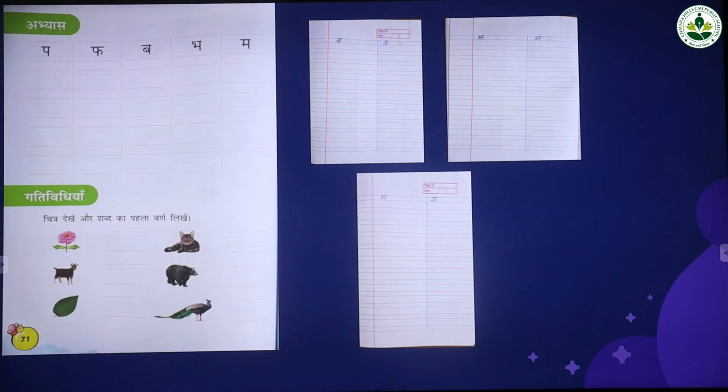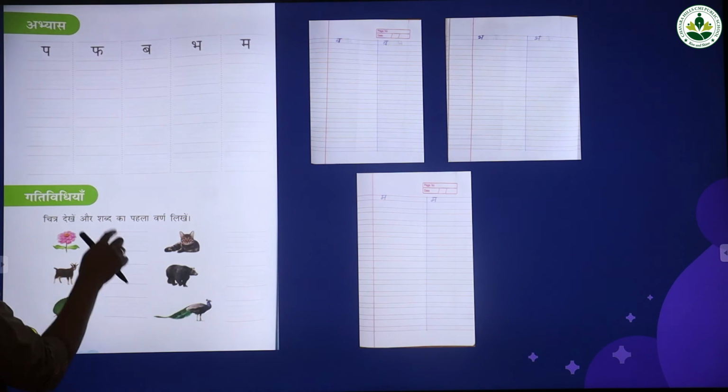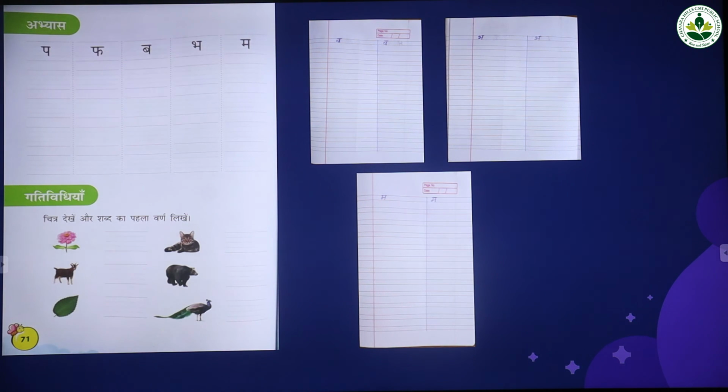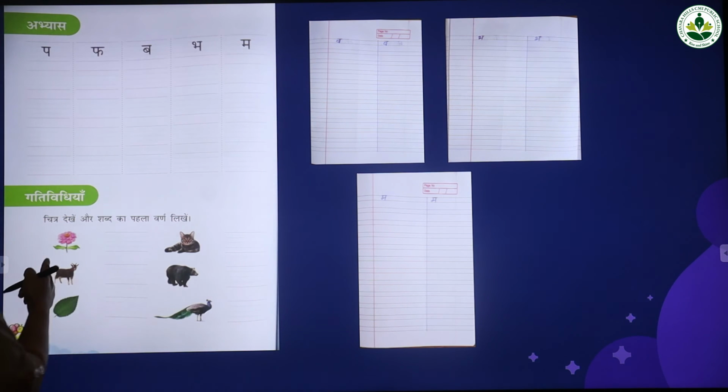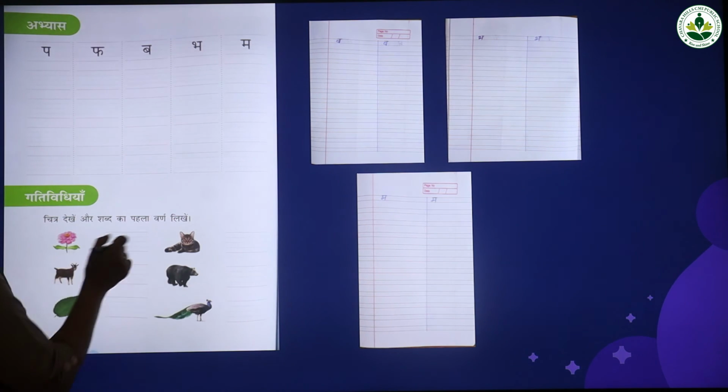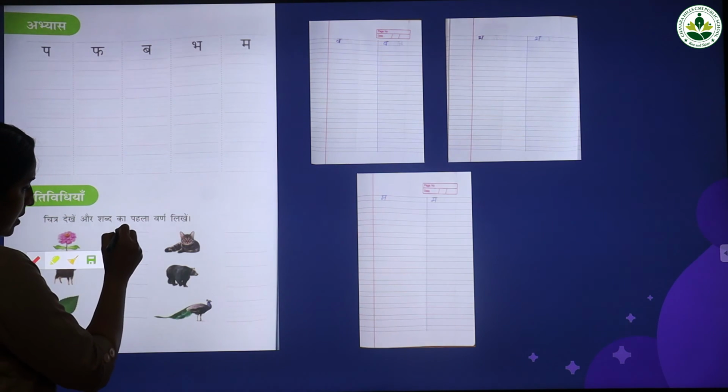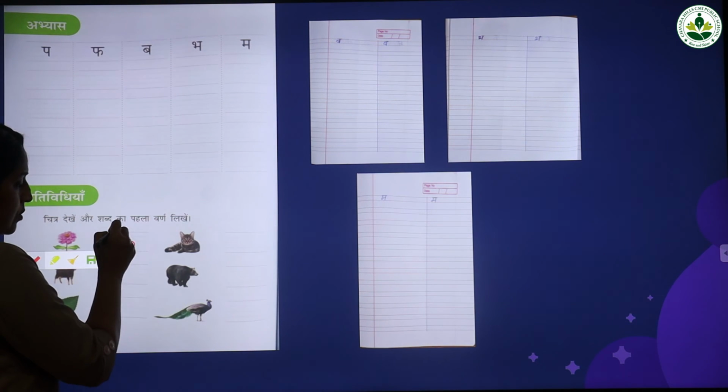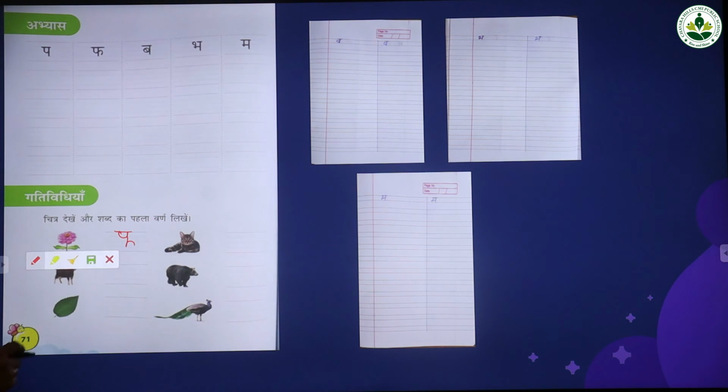And this is your homework. Look at the picture and write the first letter of the word. Look at the board. What is this? Yes, flower. Phool. The first letter is pa. How to write? Go up and come down and reverse u, and a small sleeping line on the top of the letter, that is pa.